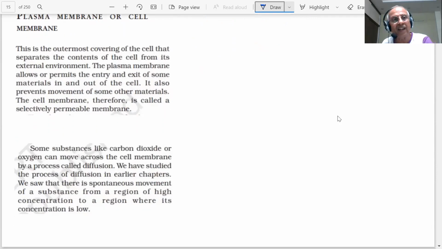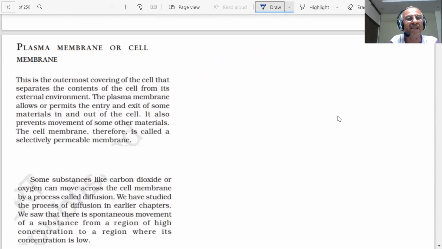The first important thing is the plasma membrane or cell membrane. What has been found is that every cell has a membrane. Here we are saying plasma membrane or cell membrane. This is the outermost covering of the cell that separates the contents of the cell from its external environment.